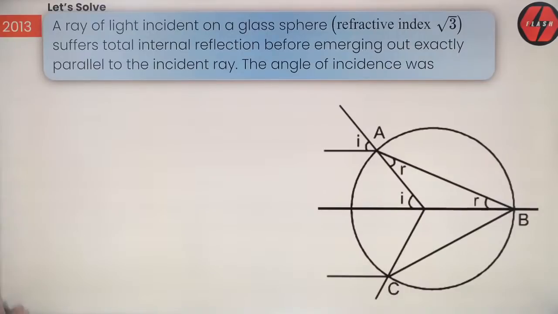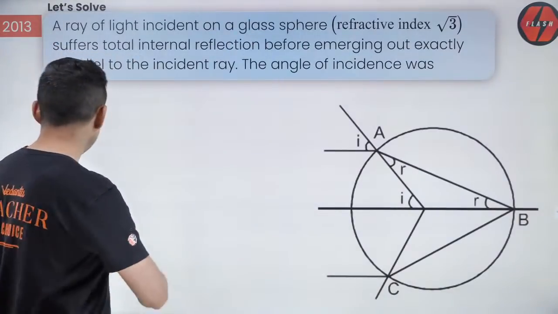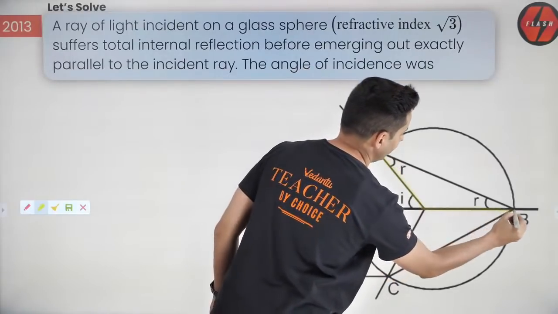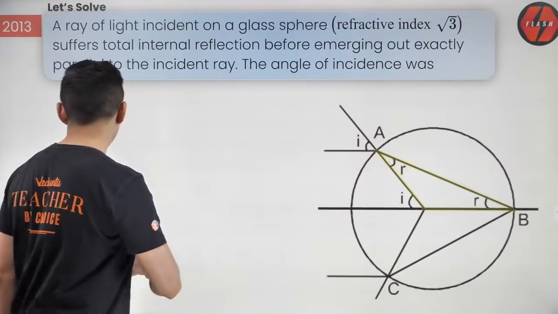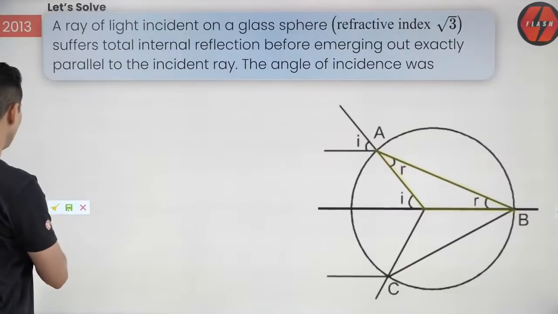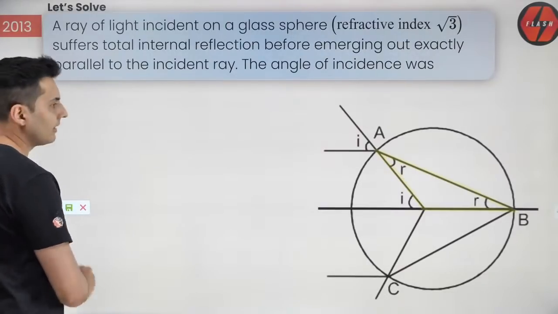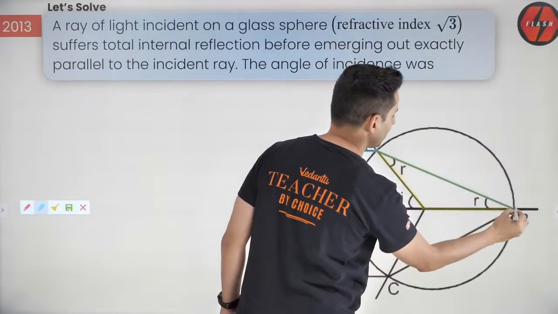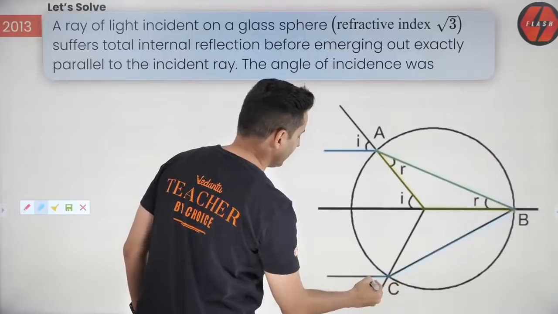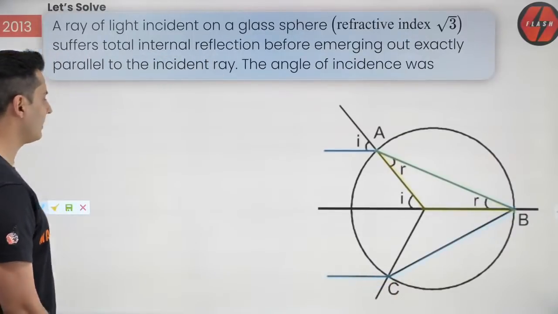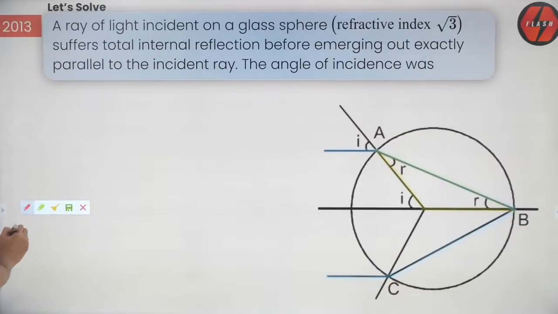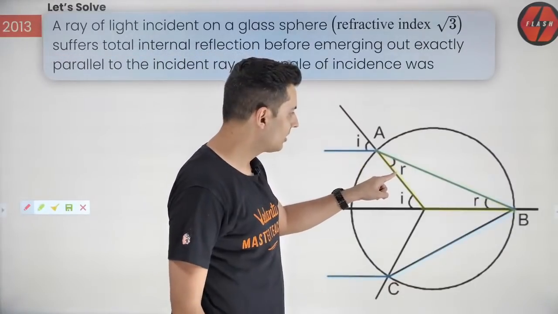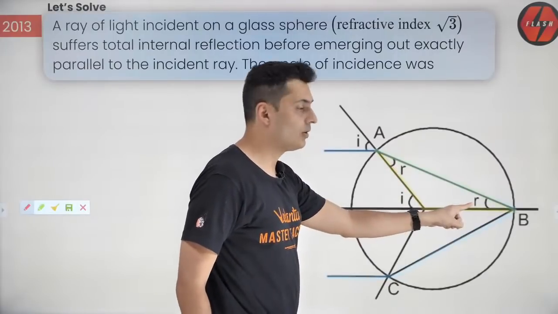So what you need to do, let's see. Concentrate your attention on this particular triangle, and also think, what is the ray exactly doing? The ray comes from here, goes here, then comes here, and then comes back over here. That's what the ray is doing. Cool. Now this is the angle of incidence, this is the angle of refraction. If this is R, this is also R.